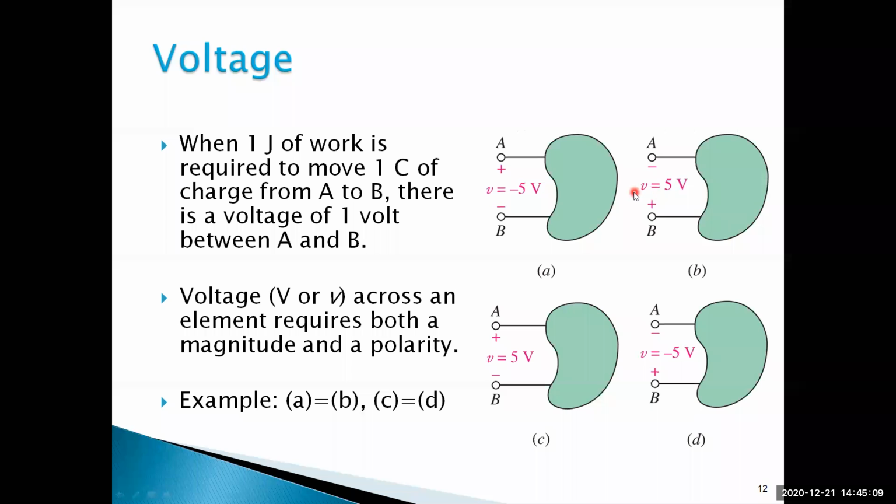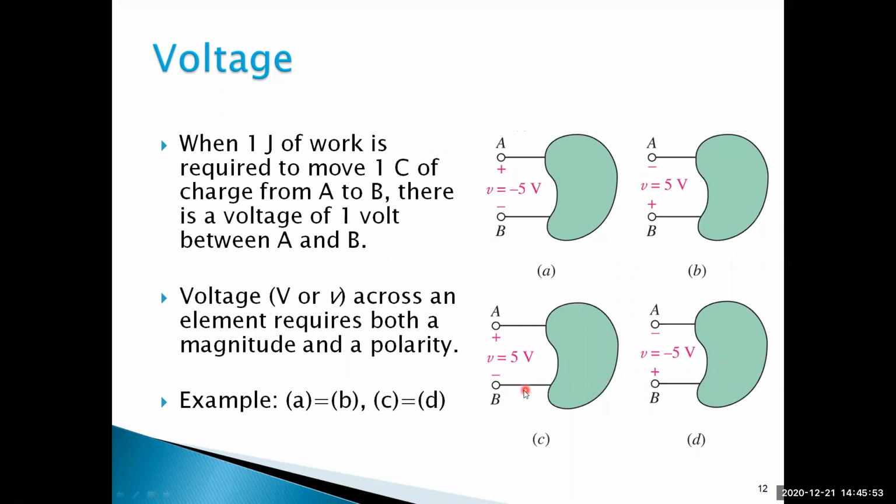When you come to circuit B, here the polarities are changing. Instead of minus, we have to take plus. That means the two circuits are the same representation; A is equal to B. Even if you change the polarities like this, the voltage source changes from minus 5 volts to plus 5 volts. Because here A is plus and B is minus, and here the polarity is changed, the voltage source polarities also change.